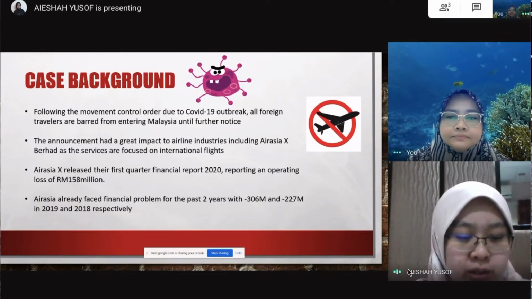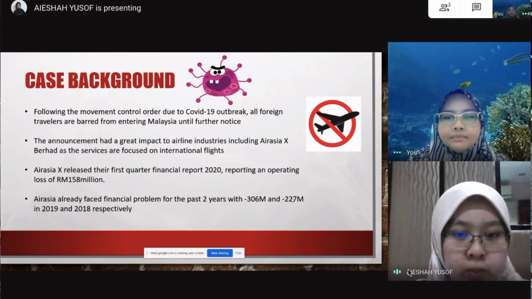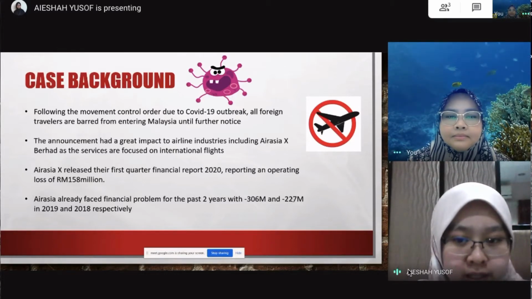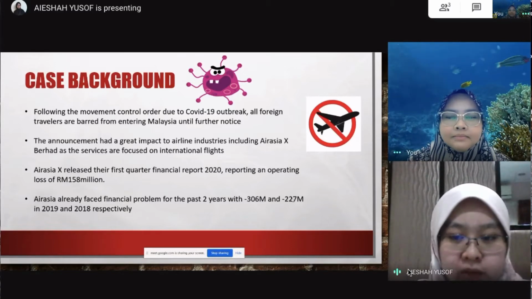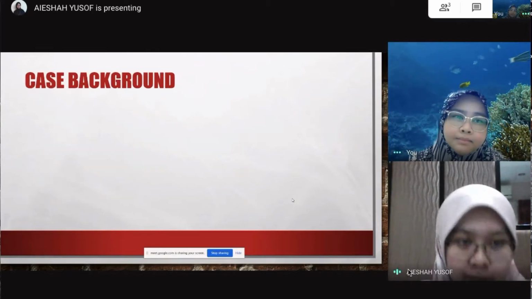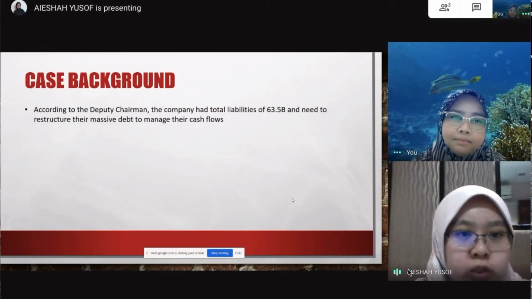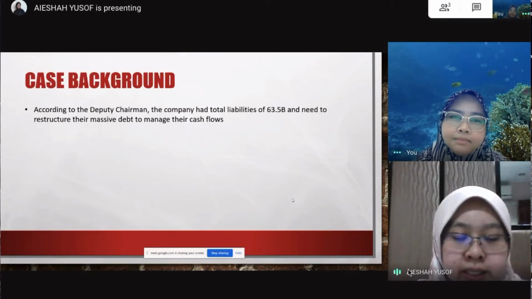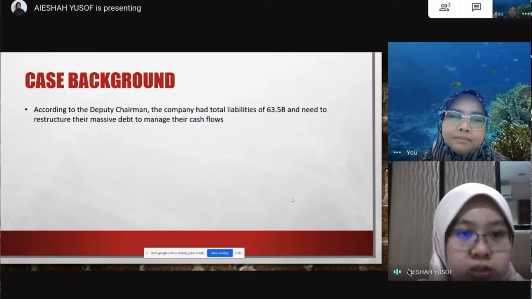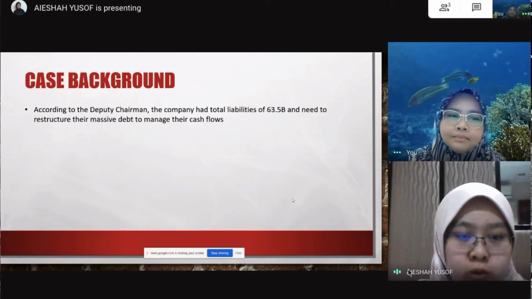Air Asia X already faced financial problems for the past 2 years with negative 306 million and negative 227 million in 2019 and 2018 respectively. According to the deputy chairman, the company had total liabilities of 63.5 billion and needs to restructure their massive debt to manage their cash flows.